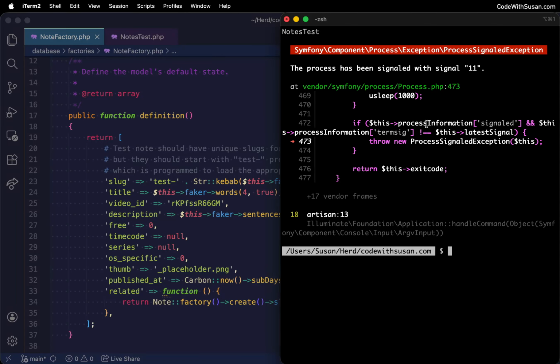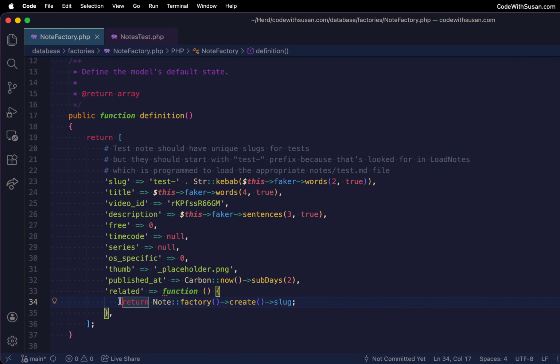I recently chased my tail for a while on an error I was getting when I ran my Laravel Dusk tests. The error was coming from Symfony. It was a process signaled exception, and it said that the process had been signaled with signal 11. The TLDR for what my problem was: I had an infinite loop in one of my factories.